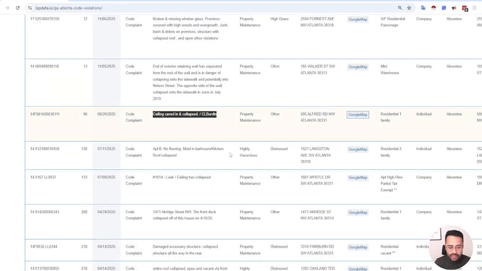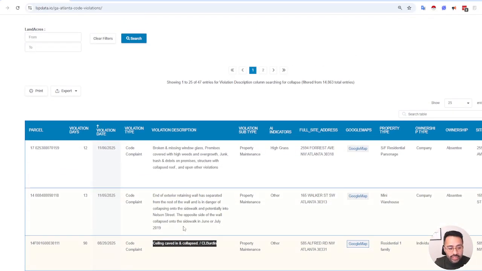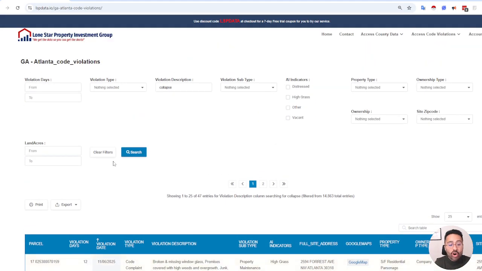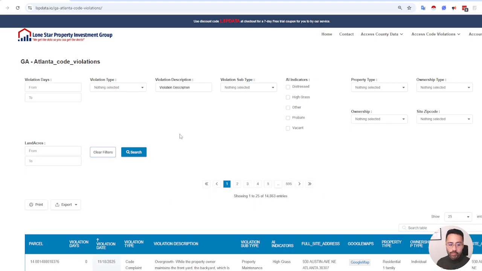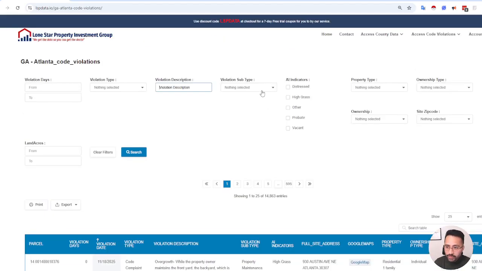There are a lot of interesting situations. And again, since you have these insights, when you call the property owner, you know what's going on with this particular property, right? So if the property owner tells you that the property is in perfect shape, etc., then you know that's probably a lie. And again, this may help you in determining ARV or other types of comps, right? So again, pretty easy to access this.